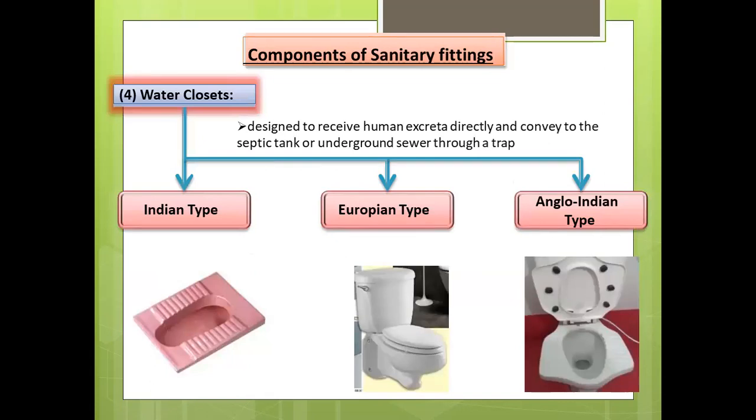Next is the water closet, which we know as WC. WC's full form is water closet. A water closet is basically a sanitary fitting designed to receive human excreta directly and convey it to the septic tank or underground sewer through a trap. It is usually connected to a flushing system to flush the closet and discharge the human excreta to the soil pipe. Basically, water closets are of three types. The first one is the Indian type, the second is the European type, and the third is the Anglo-Indian type.